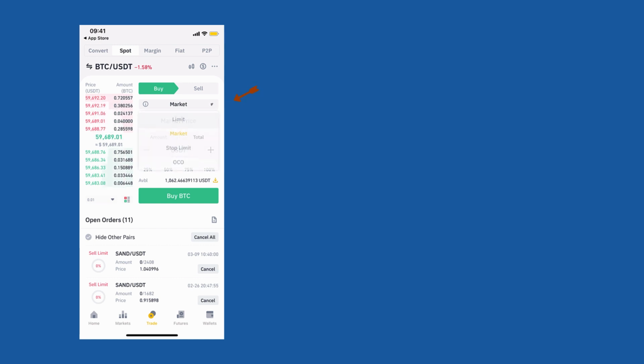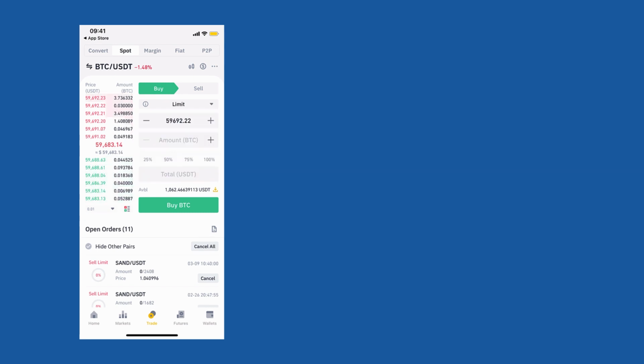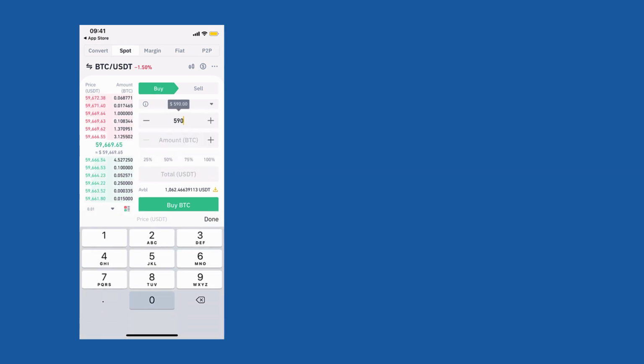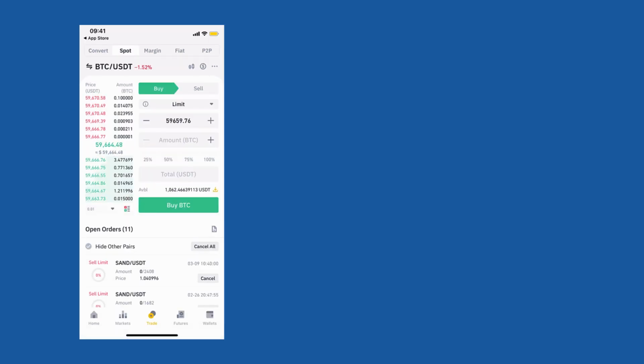What it means is that, let's say you want to buy $1,000 worth of Bitcoin, so you can simply add $1,000 and buy at market price, whatever the best market price is right now. But if you feel that you want to buy at a certain price, let's say $59,000, you can then add the amount of Bitcoin. So when the price actually reaches $59,000, then you'll be able to buy with the limit order. So you can always click on this information icon here to read more about what this order type is. Similarly, you can place a sell order like that.